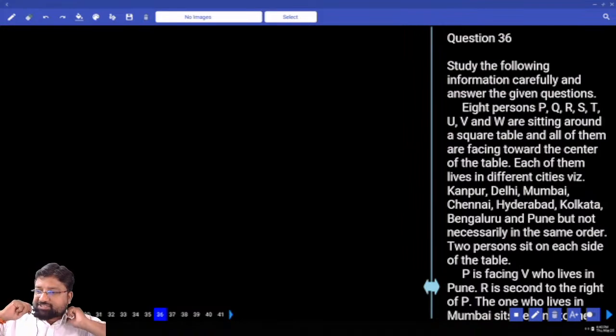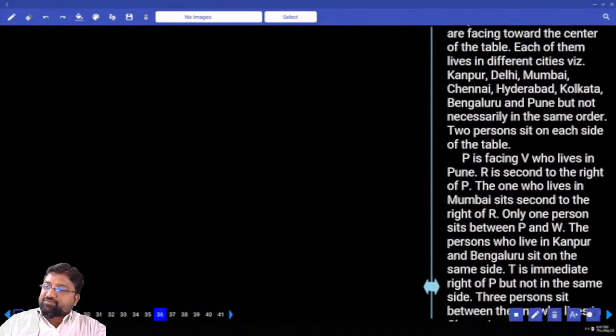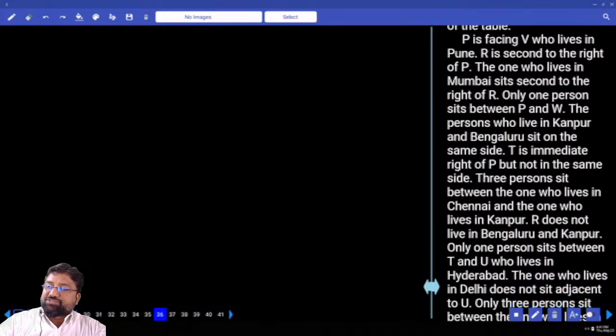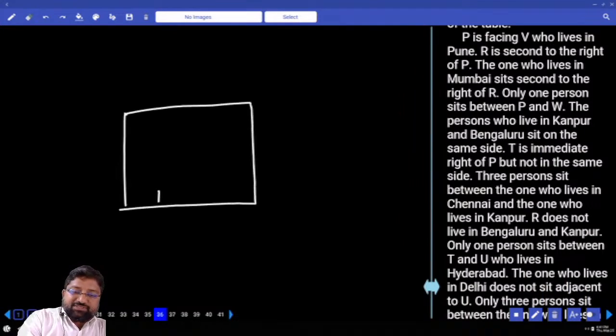Eight persons P, Q, R, S, T, U, V and W are sitting around a square table. All of them are facing towards the center of the table. Each of them lives in different cities, that is Kanpur, Delhi, Mumbai, Chennai, Hyderabad, Kolkata, Bangalore and Pune, but not necessarily in the same order. Two persons sit on each side of the table. This is a risky question. Two persons are sitting on each side of the table means you are not sure where you are supposed to place the persons, but clearly he says everybody is facing the center.